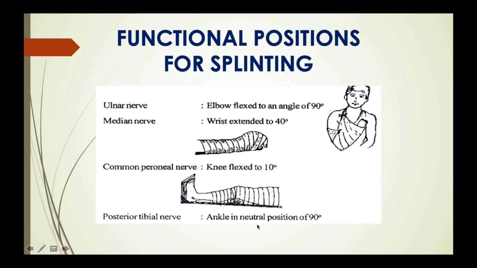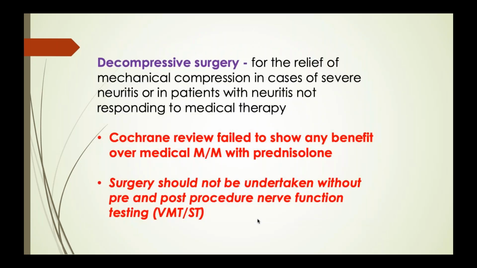So this is how you give splinting in case of neuritis in lepra reaction. Usually decompressive surgery is not done in case of neuritis. We always first go for medical management, and prednisolone is the first line of treatment. Okay.